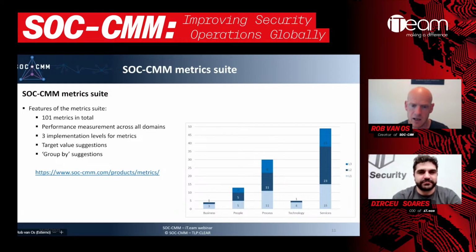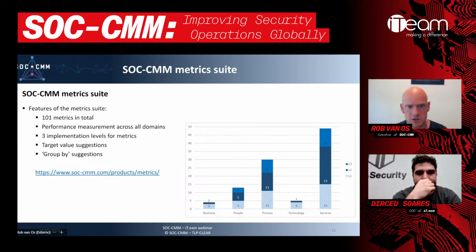As you can see, there's only 4 metrics in the business domain, only 4 in the technology domain, and most metrics are in the services and process domains, which I think is logical, because ultimately, when we are using metrics, the thing that we are most interested in is how we're performing in terms of service quality. So I think it's logical to have the most metrics in that area.